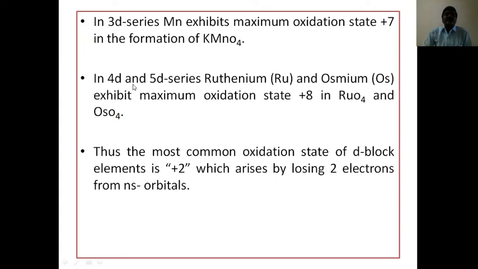Similarly, in case of 4d and 5d series also, ruthenium and osmium exhibit the maximum oxidation state +8 in RuO4 and OsO4, that means ruthenium oxide and osmium oxide. Thus the most common oxidation state of d block elements is +2, which arises by losing 2 electrons from ns orbitals. That is about the variable oxidation states of coordination compounds.